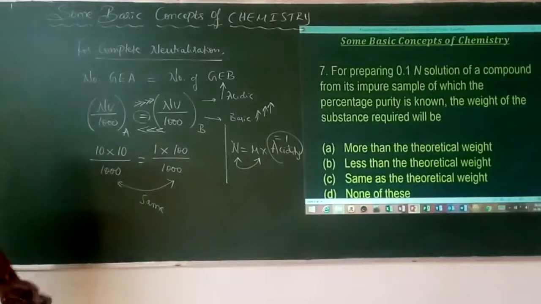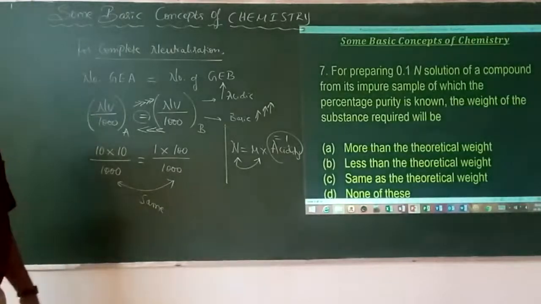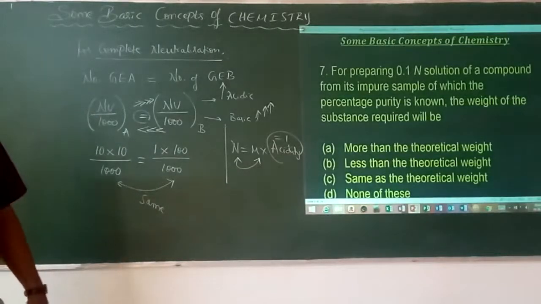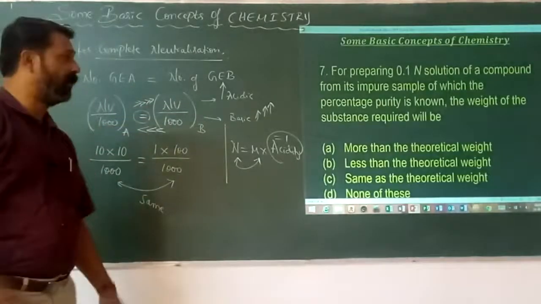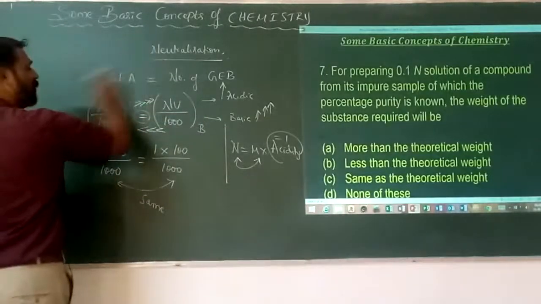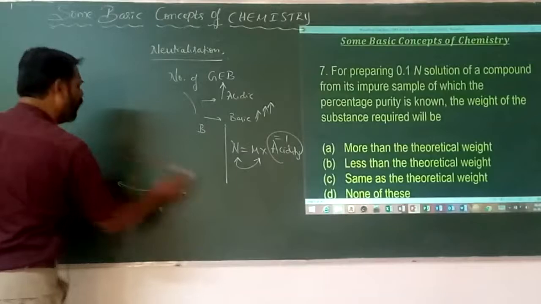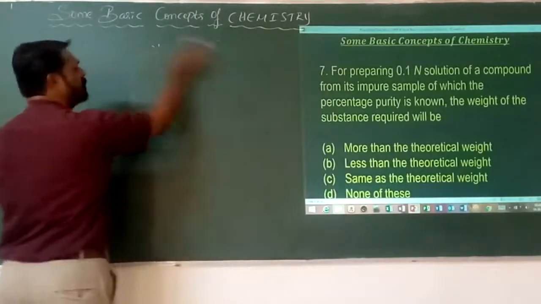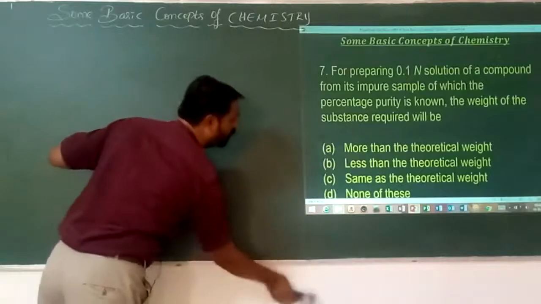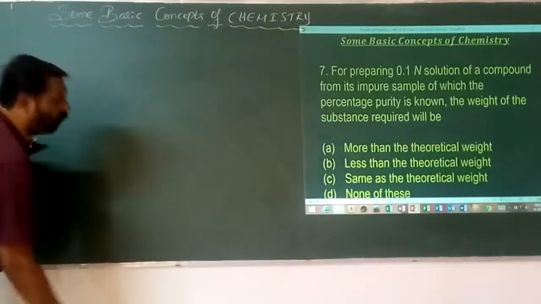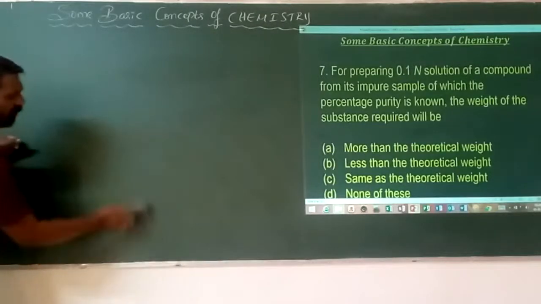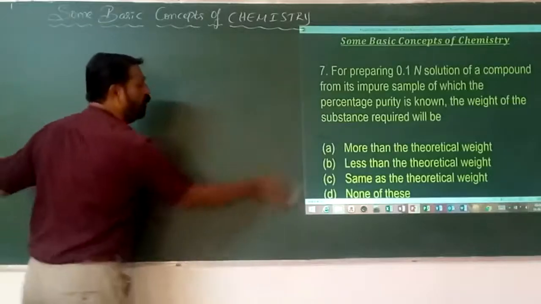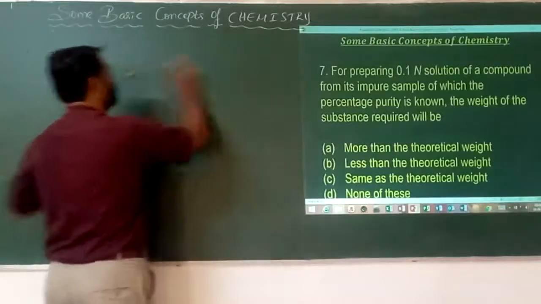For preparing a 0.1 normal solution of a compound from its impure sample, in which the percentage purity is known, what will be the weight of that substance required? Here we have taken the impure sample of the substance.